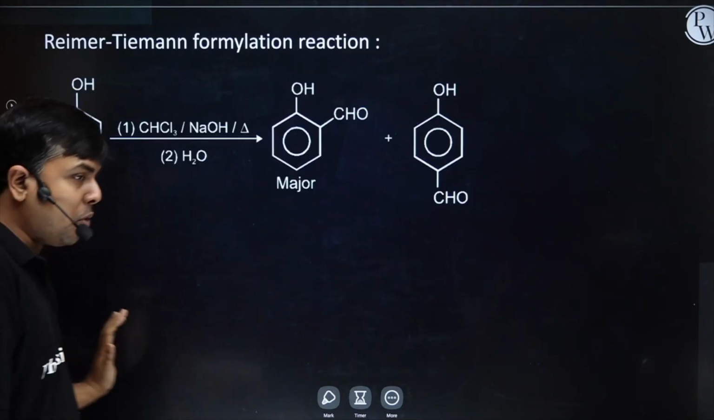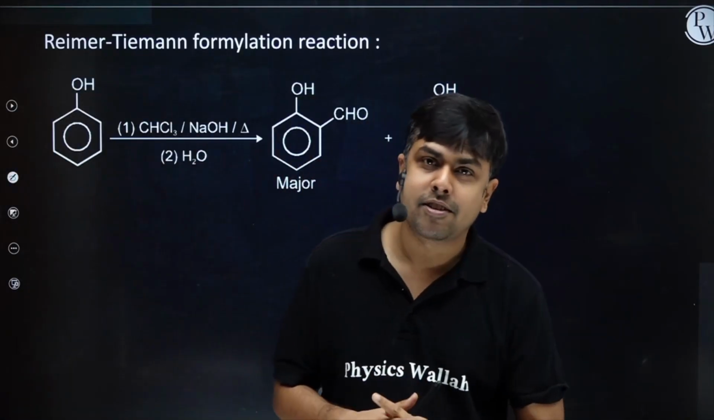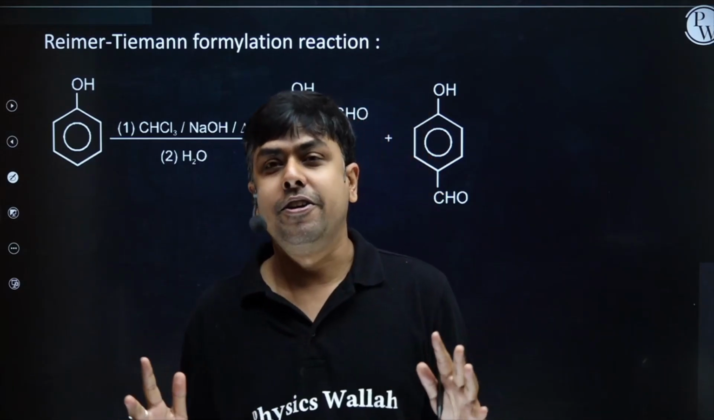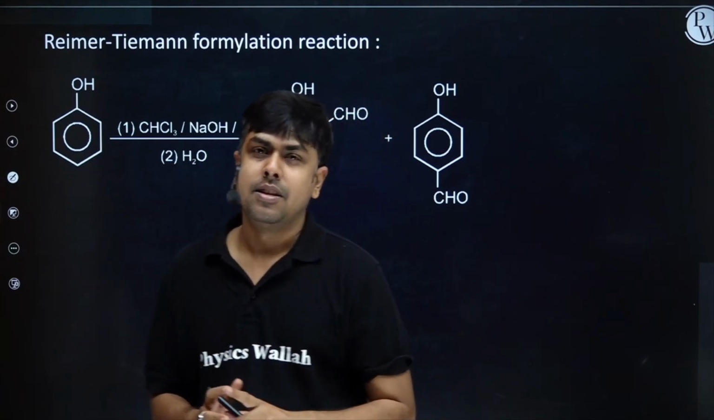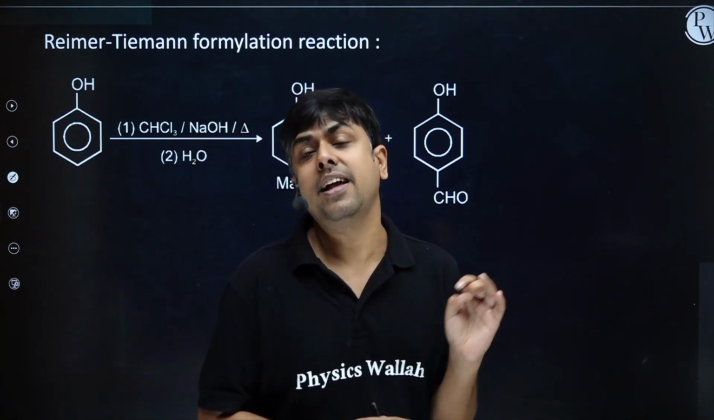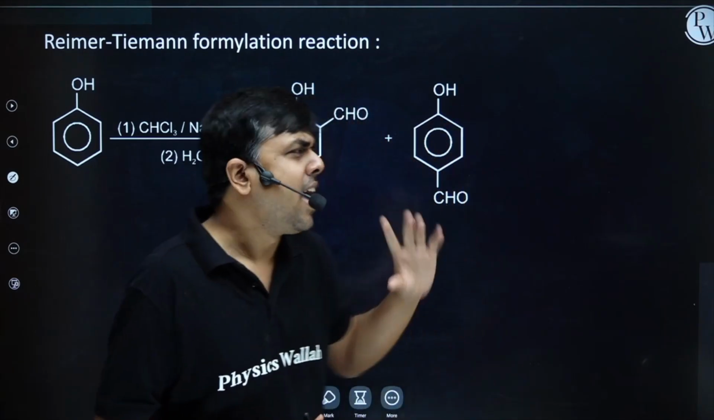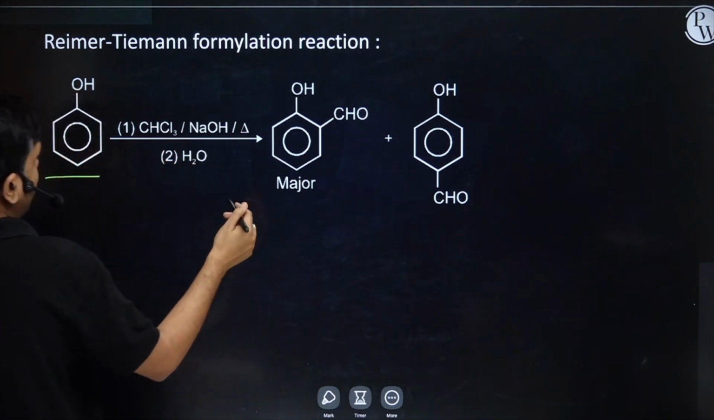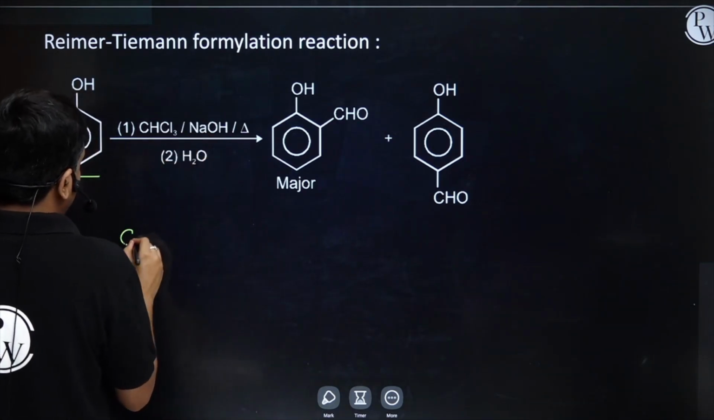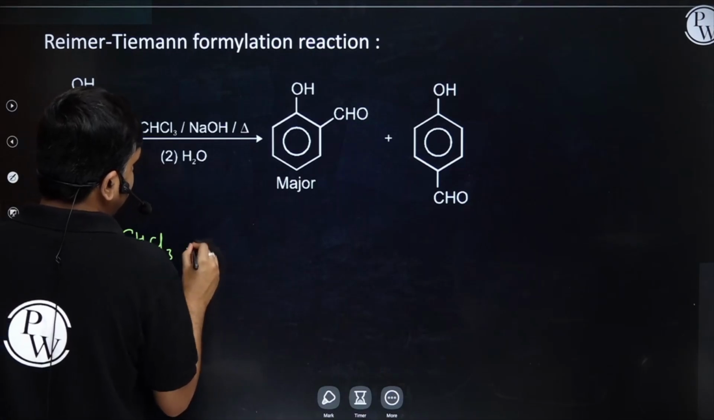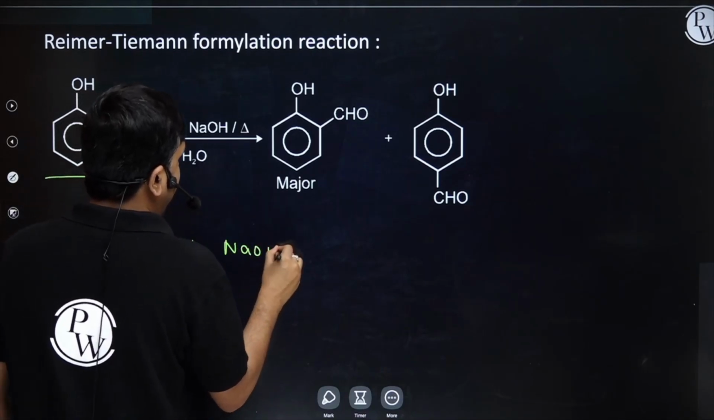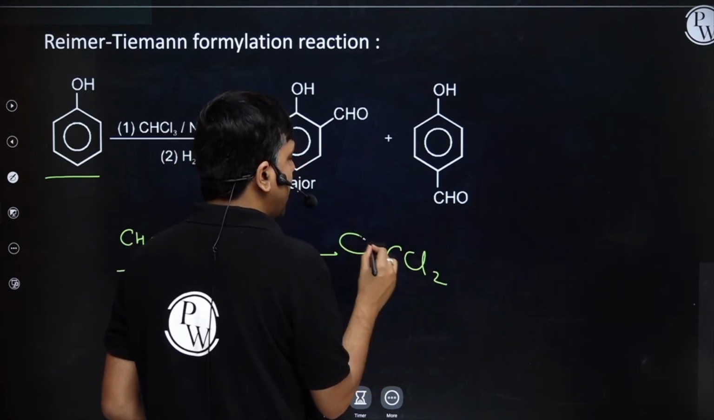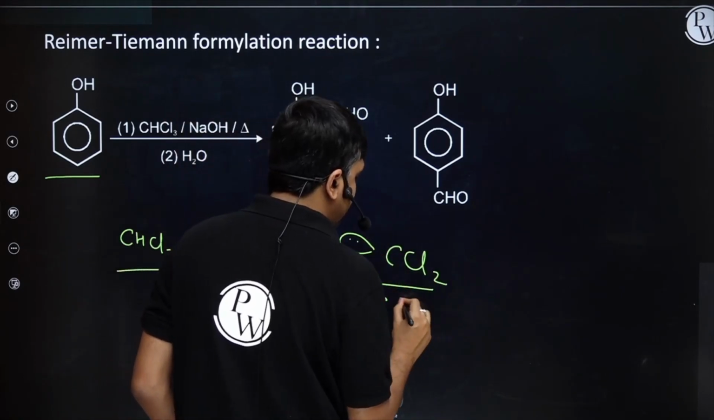So now let's move to the next important reaction of phenol. And student, believe me, this is also one of the most important reactions, the Reimer-Tiemann reaction. A lot of times questions are directly asked from this particular concept. I'm having phenol. Phenol is treated with CHCl3, chloroform, in the presence of NaOH. What will this CHCl3 do? It will react with NaOH. I will have the formation of CCl2, dichlorocarbene, as the electrophile.